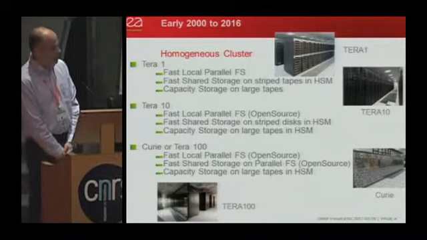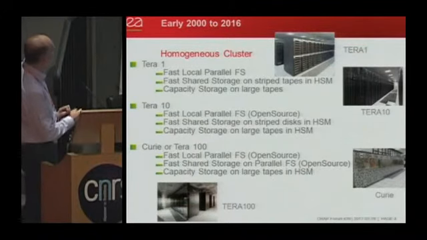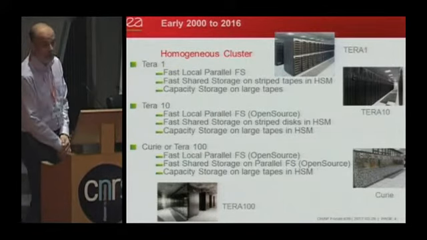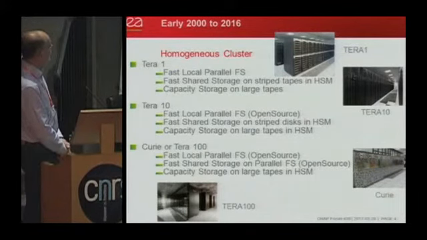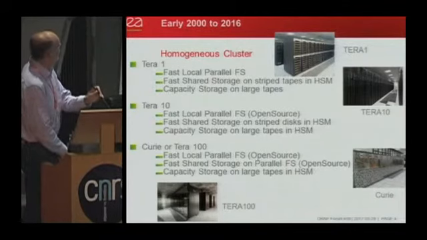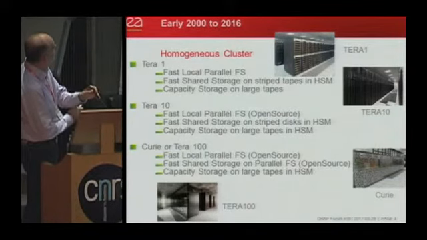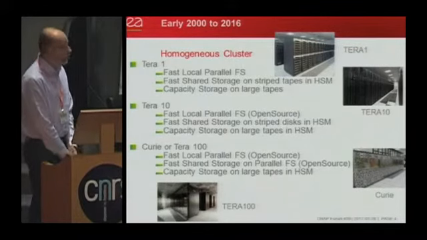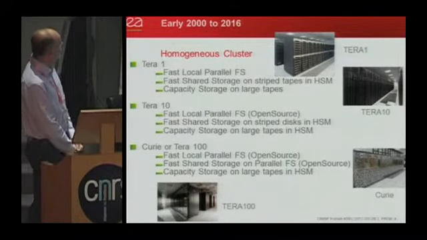So you see on this slide you have three generations of these clusters and the evolution of storage between these three systems. So the first one, we had fast local storage in a parallel file system, which was a proprietary parallel file system.